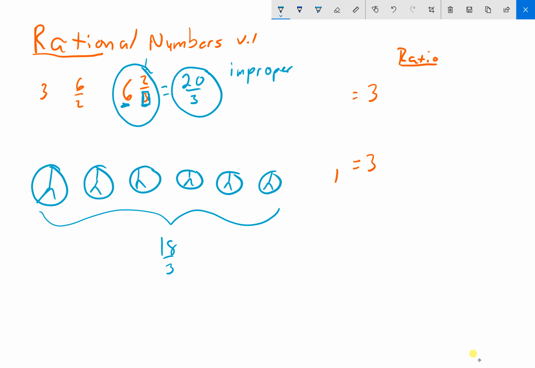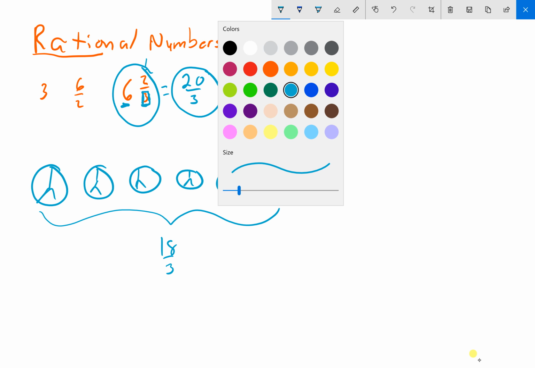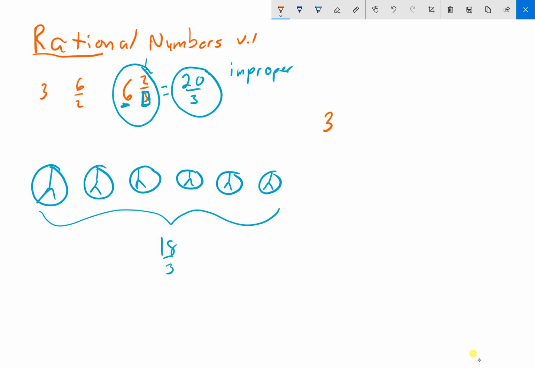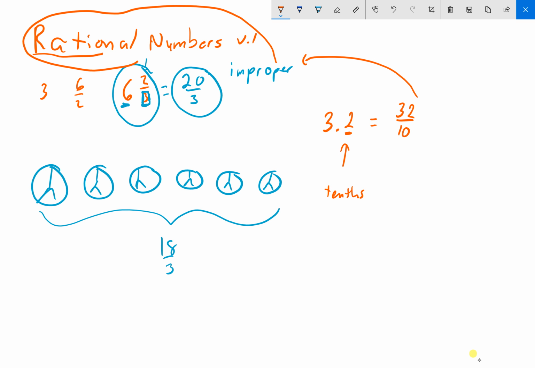There's one other type of number that we are going to investigate, and that's a decimal. Let's say I had 3.2. Well, the 2 is in the tenths place. And so if I really want to rewrite this as a ratio of 2 numbers, I just write down 32 tenths. And you can see it's an improper fraction, but we just said that improper fractions were in fact rational numbers.